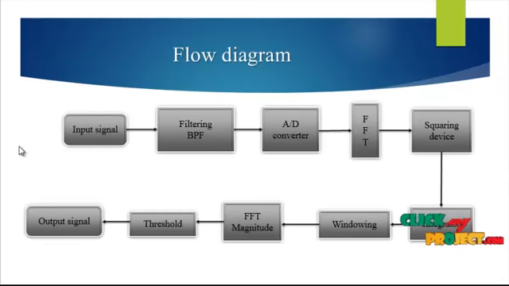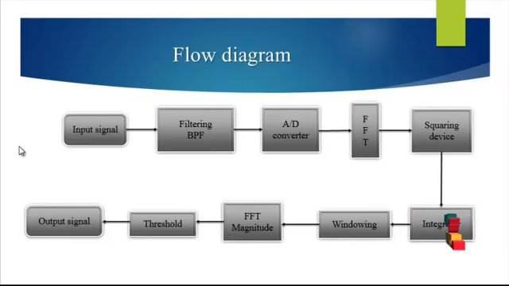Let us discuss the flow diagram of the project. First of all, get the input signal. We take a GSM band signal, and then filter it using a BPF, that is a band pass filter, to reduce the noise. Then comes the A to D converter, the analog to digital converter, applied to the signal pre-processed by the BPF, followed by the FFT.